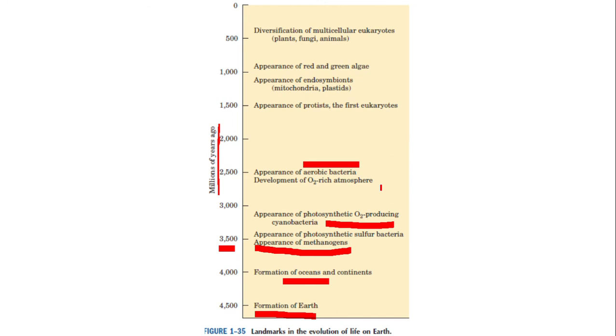Aerobic respiration releases a much larger quantity of energy compared with anaerobic respiration. Then appearance of protista around 1500 million years ago. Then endosymbiotic origin of mitochondria and plastids 1000 million years ago. And diversification of multicellular eukaryotes, plants, fungi, animals, etc., around 500 million years ago. Today you know that lakhs and lakhs of species of organisms are present upon the earth. So evolution is purely biochemical in nature.